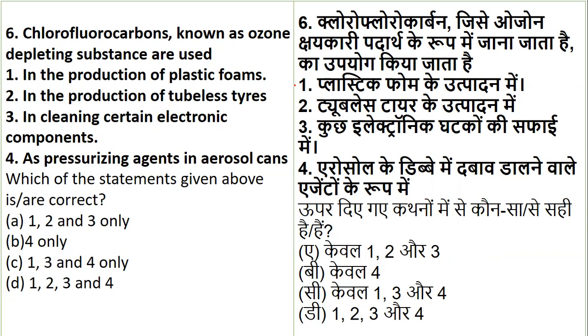So when we are talking about chlorofluorocarbons, they are used in all four: plastic foams, tubeless tires, electronic components, as well as pressurizing agents in aerosol cans.